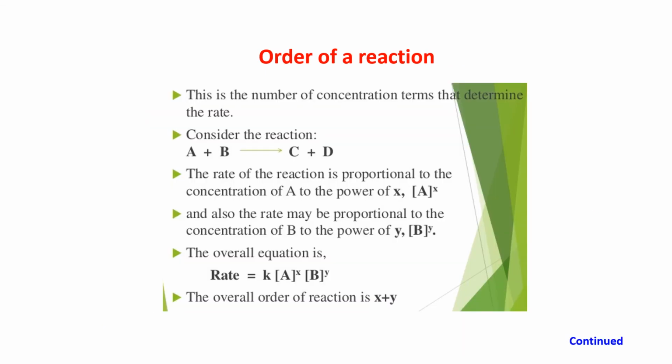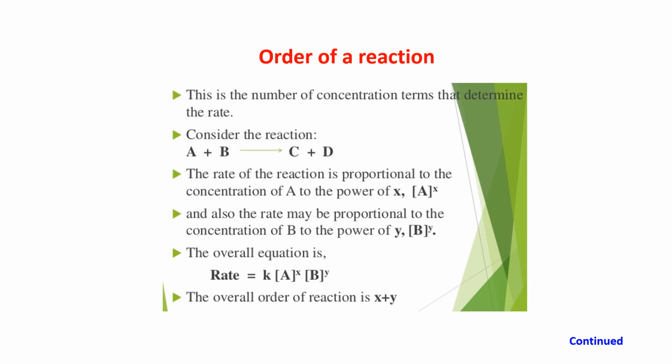Order of a reaction. You have learnt order of a reaction in standard 11, and it is also there in standard 12, so slowly we are entering into the standard 12 syllabus. Now what is the order of a reaction?